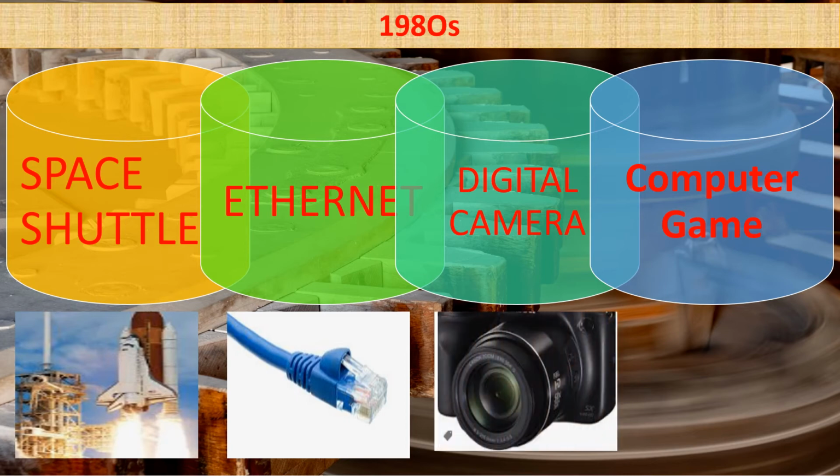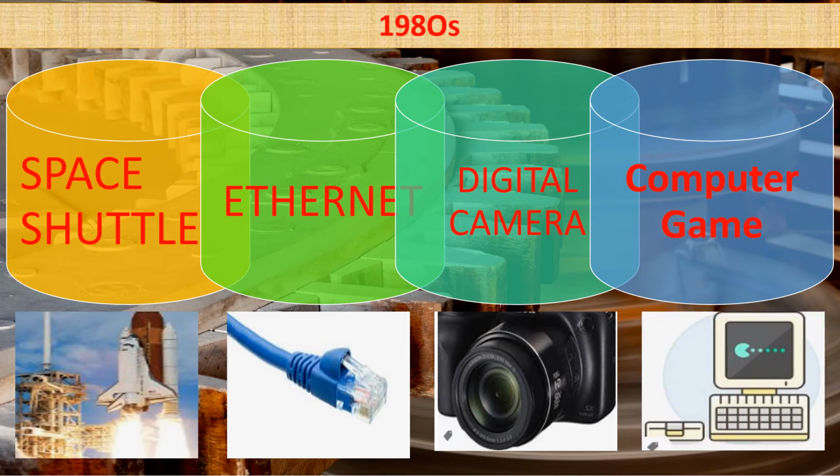Digital camera: before 1980 the camera was analog, so you had to rotate the film and then it used to be displayed. But after the invention of the digital camera, the entire film industry and digital media became very easy and very efficient also. And the computer game was the other invention which made everything possible in the virtual world. Everything which is possible in reality becomes virtual on the computer. So these are the 16 inventions of Industry 3.0.